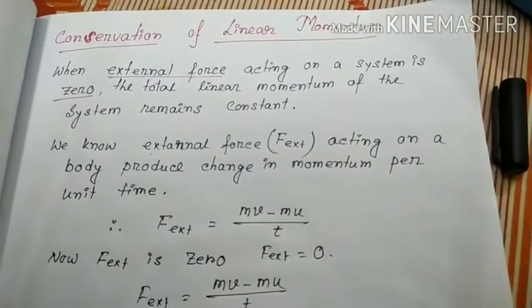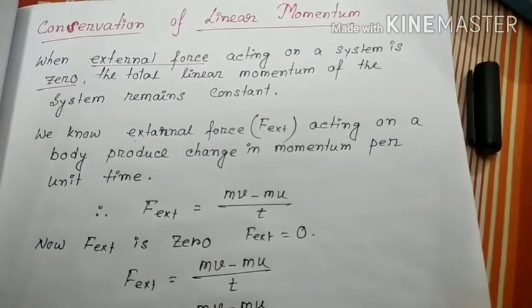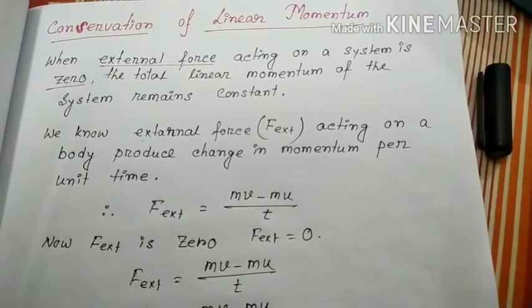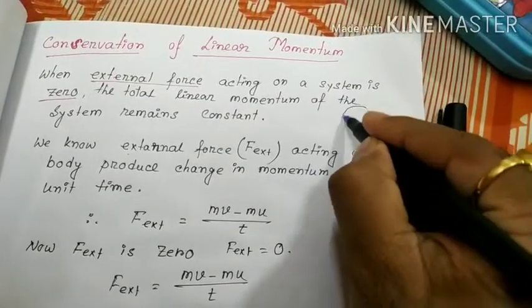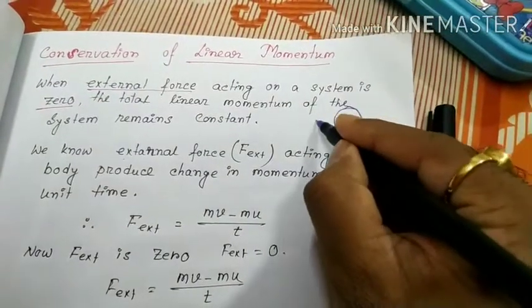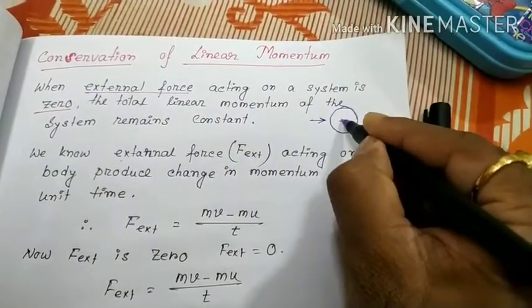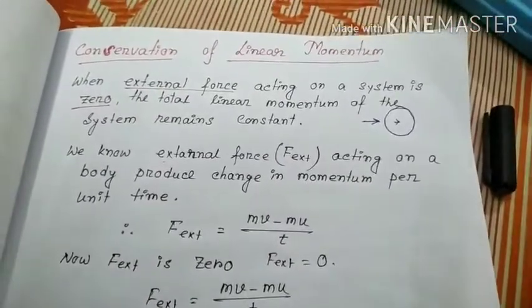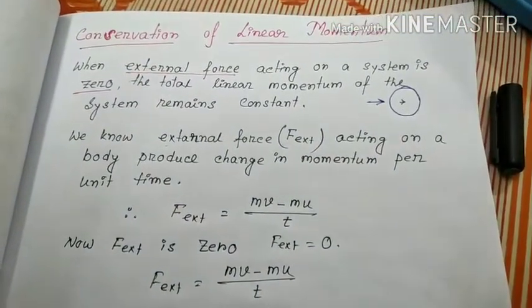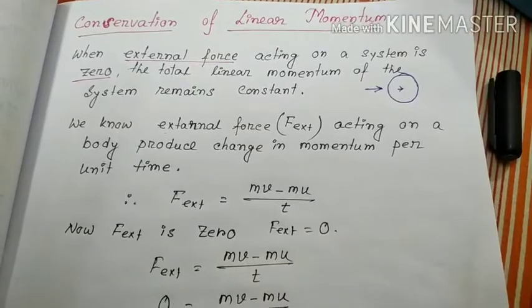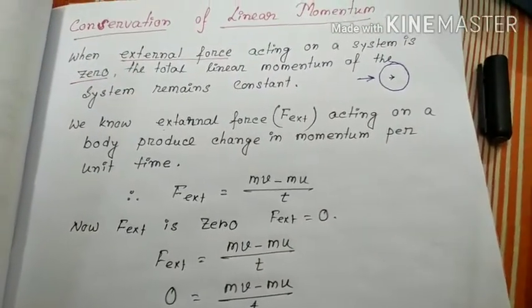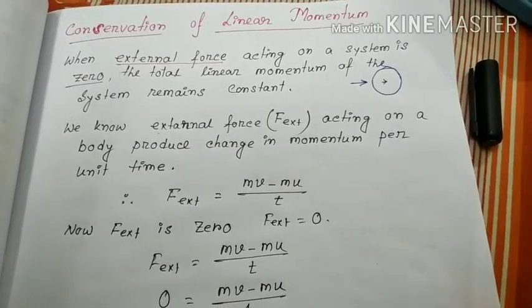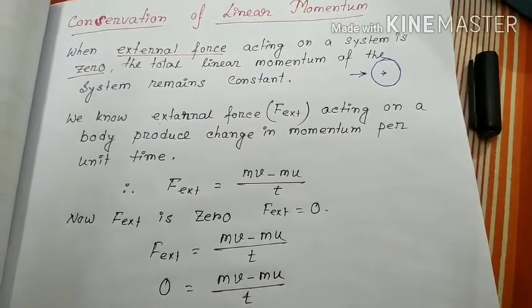Conservation of linear momentum. When the external force acting on a system is zero. What is a system? Suppose this is a system. This is an external force and this is an internal force, right? The total linear momentum of the system remains constant. When the external force acting on a system is zero, the linear momentum of the system remains constant.